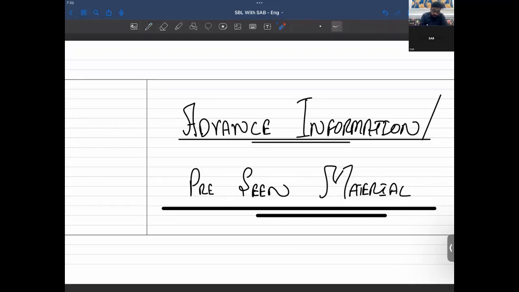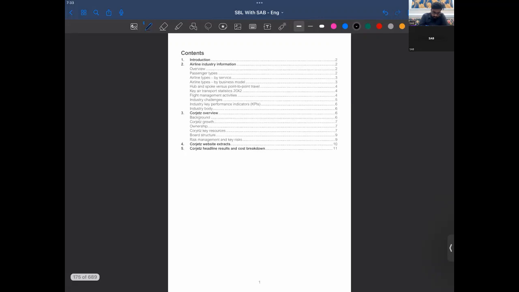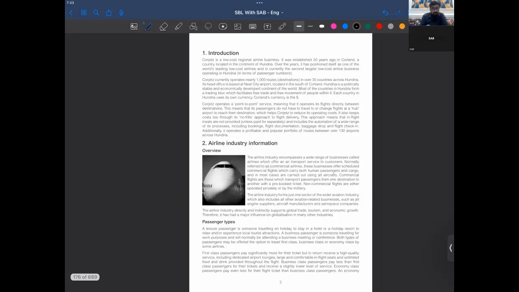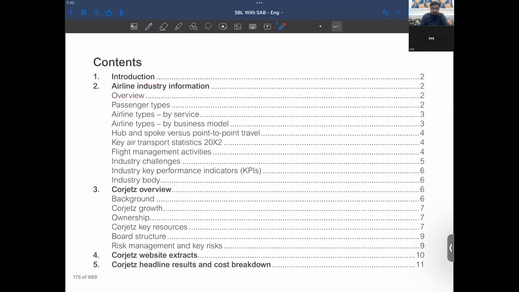Finally, we have received our advanced information. For the really first attempt, that's September 23, right? So again, the favorite industry here comes. The industry is important, right? And the industry here is airline.